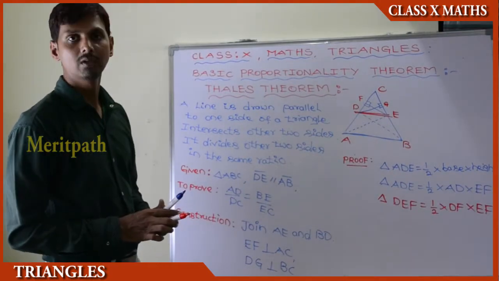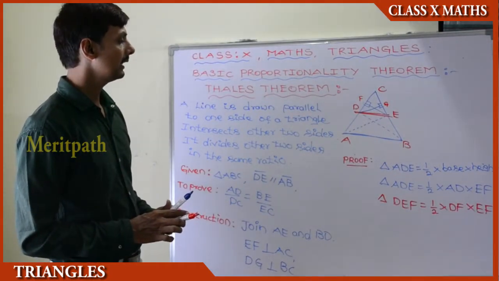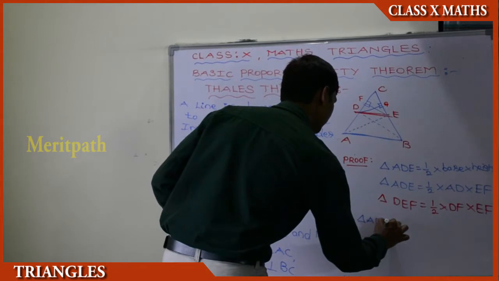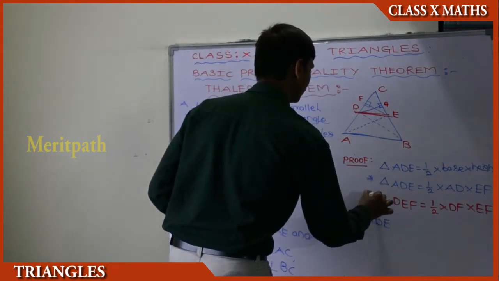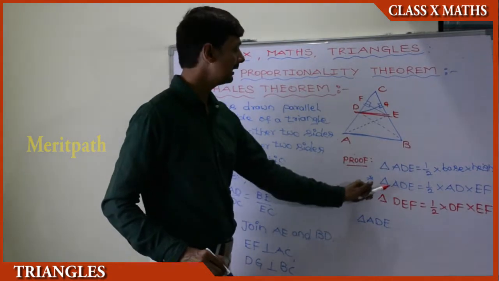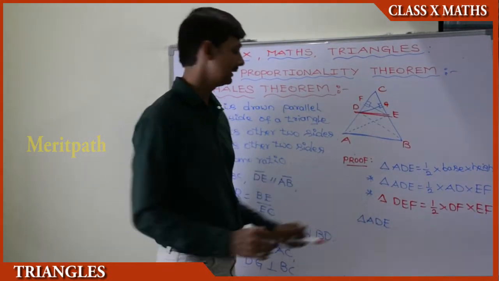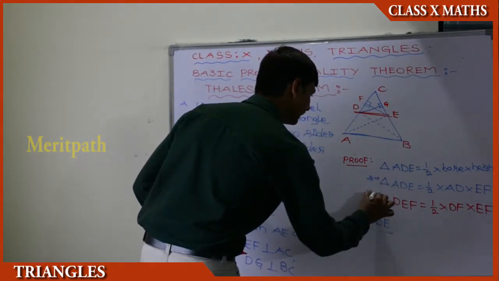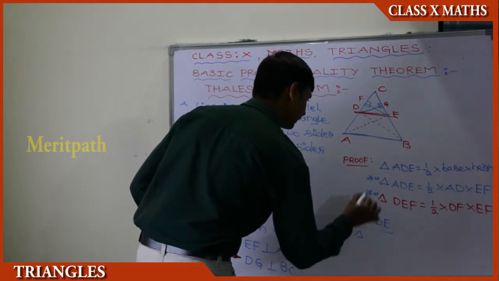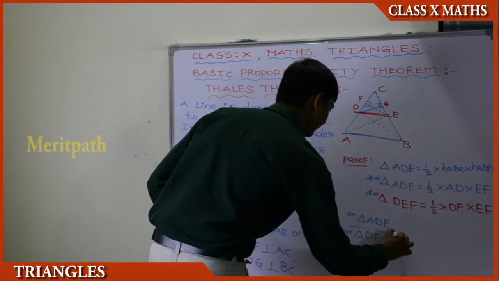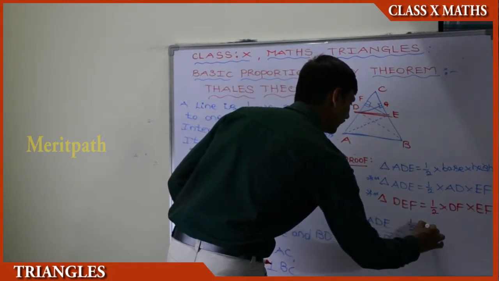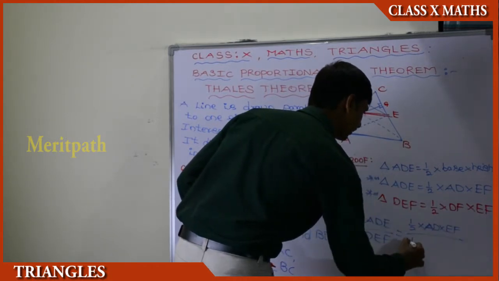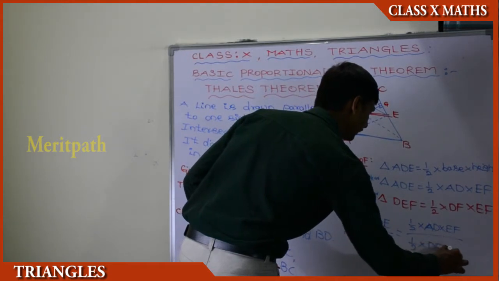When we divide these two, area of triangle ADE by area of triangle DEF equals half into AD into EF divided by half into DF into EF.